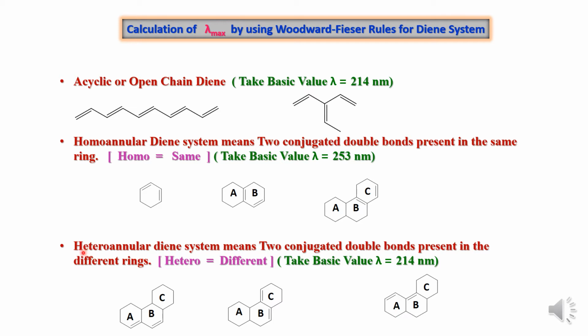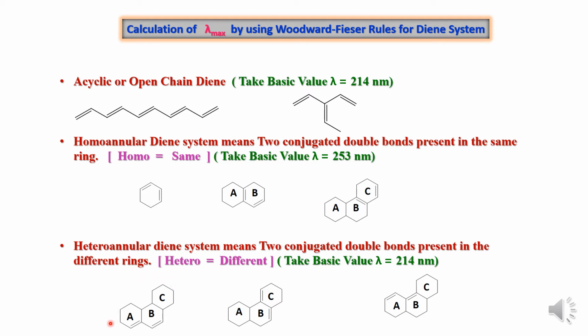So coming to the next diene system, that is called as heteroannular diene system. Hetero is derived from the Greek word, and it means different. So 2 conjugated double bonds are present in the different rings. So such type of compounds are called as heteroannular diene system.